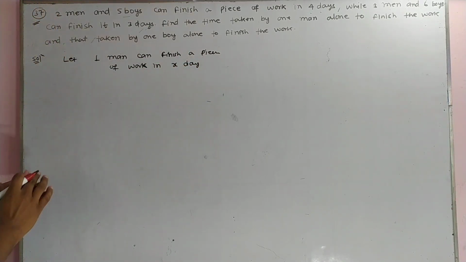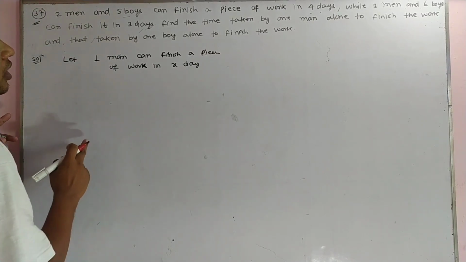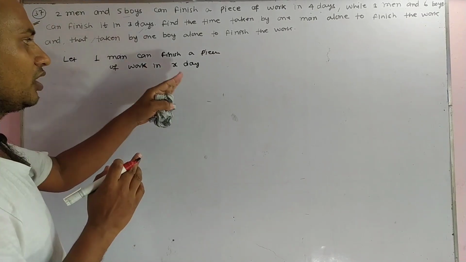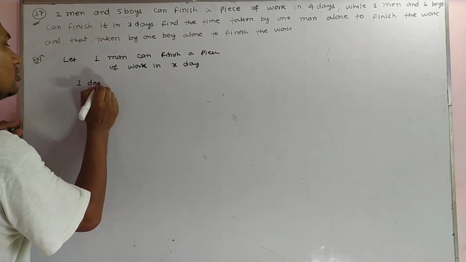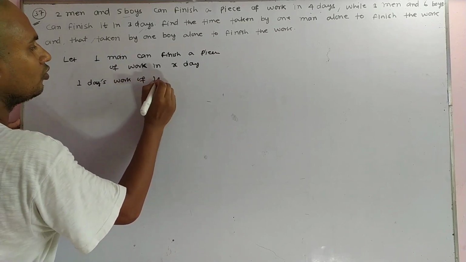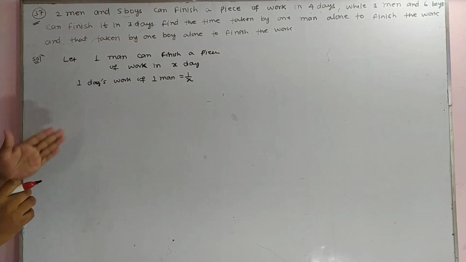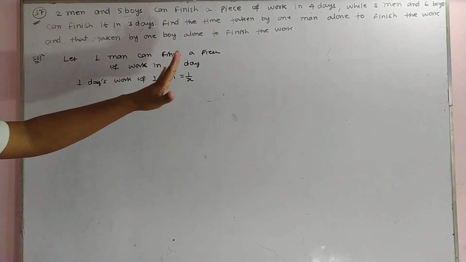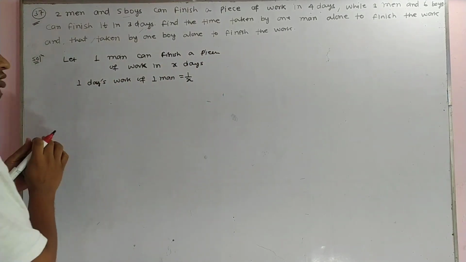We assume here 1 man can finish a piece of work in X days, which means 1 day's work of a man is equal to 1 upon X. According to the concept, 1 day's work of 1 man is equal to 1 upon X.